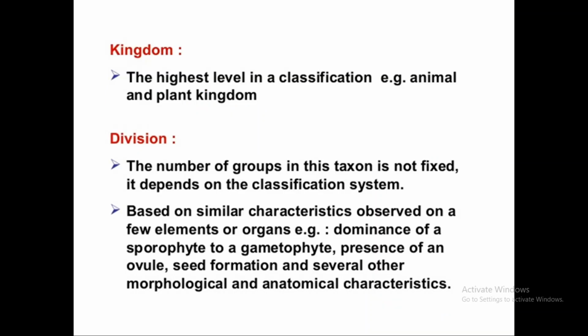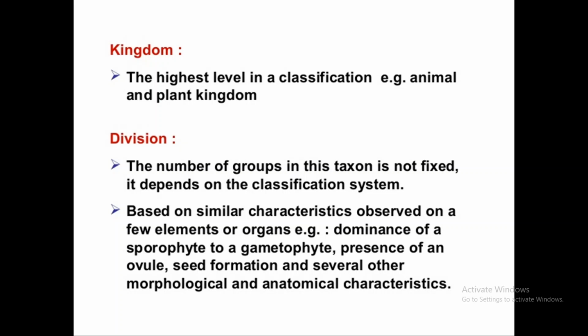Now, in the next slide, what is a kingdom? Kingdom is the highest level of classification. It is present in the animal kingdom as well as in the plant kingdom. After kingdom, there is division. The number of groups in this taxon is not fixed. Many similar subdivisions, classes, and series can occur in this group. It depends on which classification system is adopted.